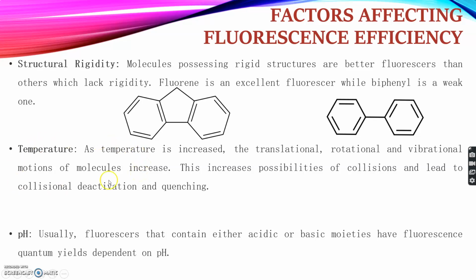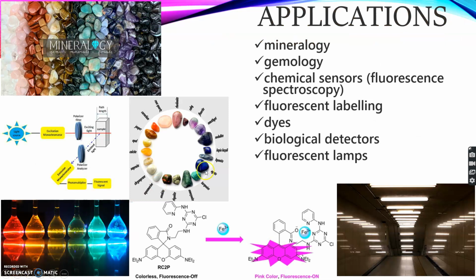Due to this increased motion of the molecules, there is a possibility of collision of one molecule with another, and that can lead to collisional deactivation and quenching of fluorescence. pH also contributes a lot in fluorescence. This will be clear if you read through the notes. What are the applications of fluorescence? Fluorescence finds its utility in mineralogy, gemology, chemical sensors or fluorescent spectroscopy, fluorescent labeling, dyes, biological detectors, as well as the very common fluorescent lamps.